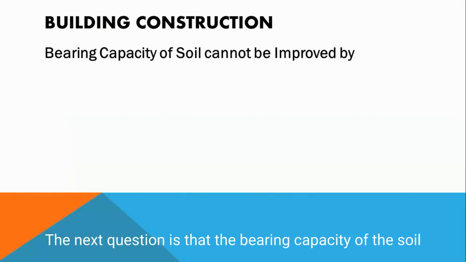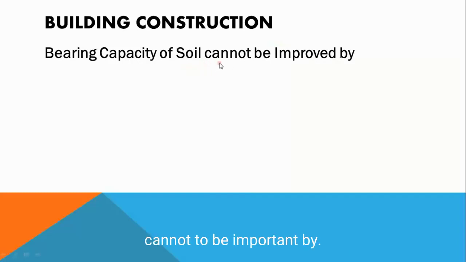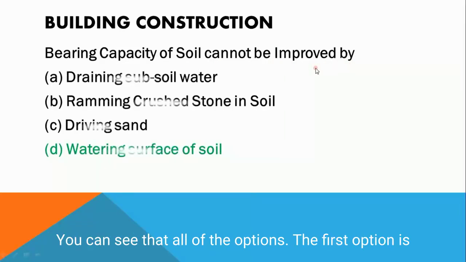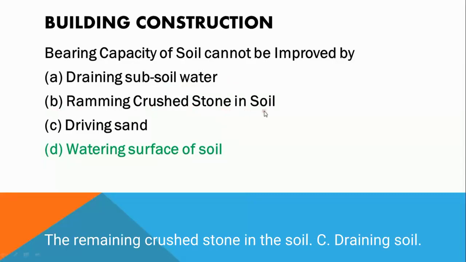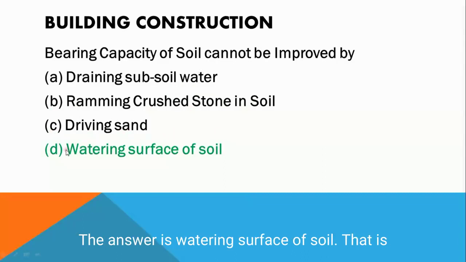The next question is: the bearing capacity of the soil cannot be improved by. You can see all of the options. The first option is draining subsoil water, B is removing crushed stone in the soil, C is drying soil, and the answer is watering the surface of soil.